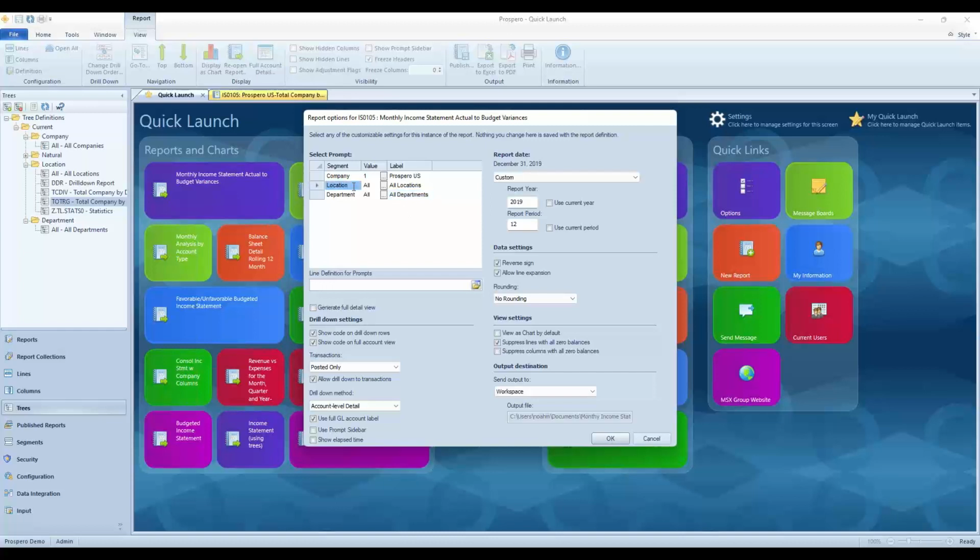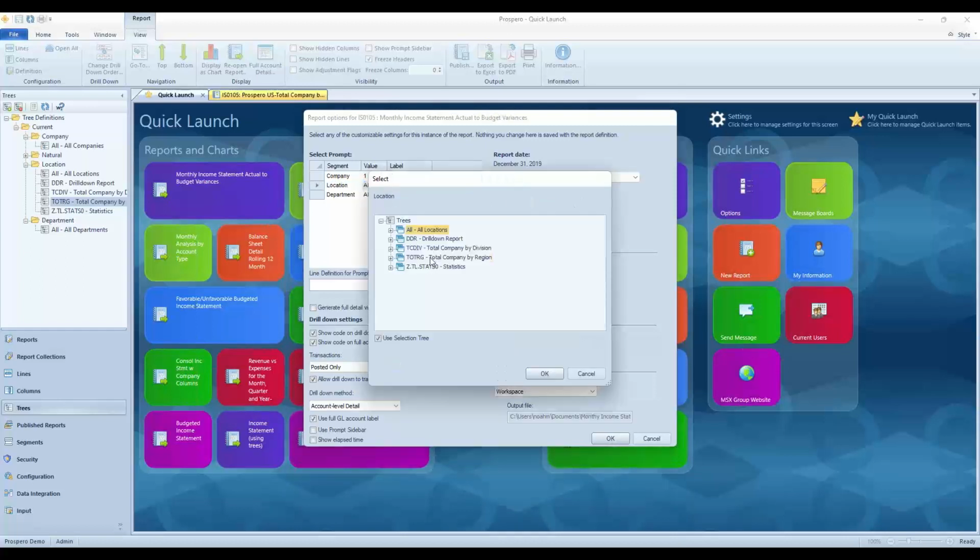And in fact, for location, instead of all, I'll use my lookup button. I'm going to browse out and I will go for total company by region for this example. And when I've built that summary, total company by region, I'll expand that. I can see I've got my summaries for my East region, South, West, Midwest, and everything that rolls up into those. So it's easy to summarize all that data in those trees and use these as prompts when you run the reports.